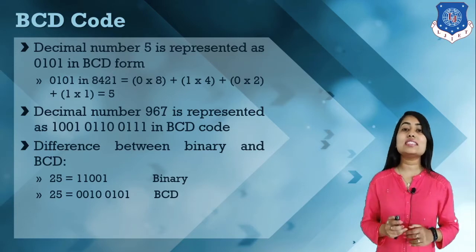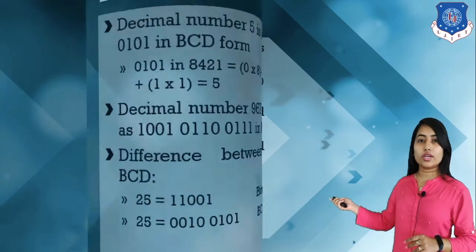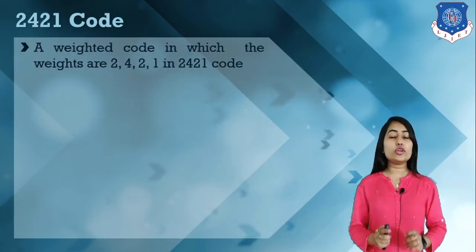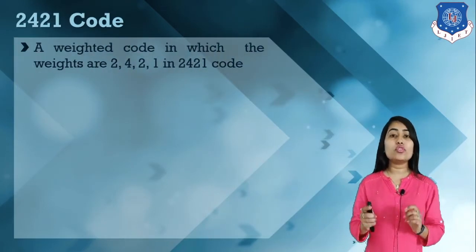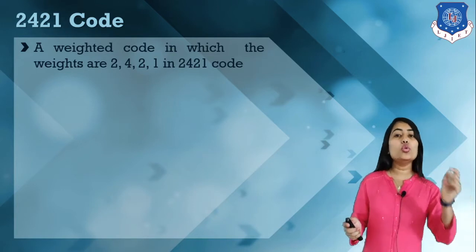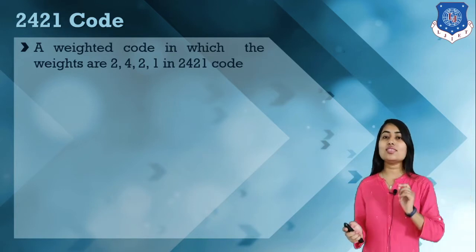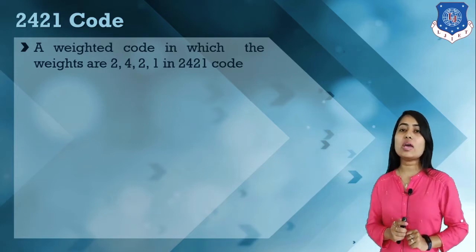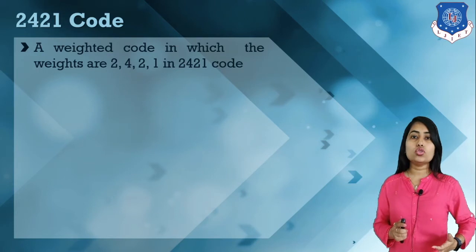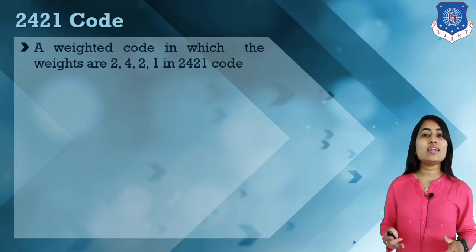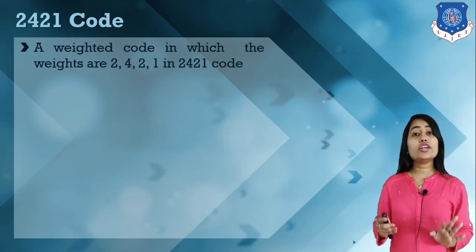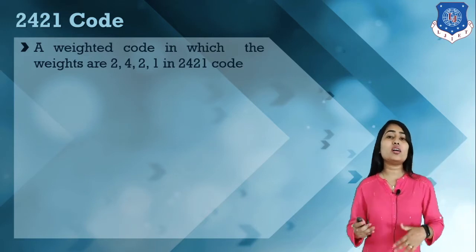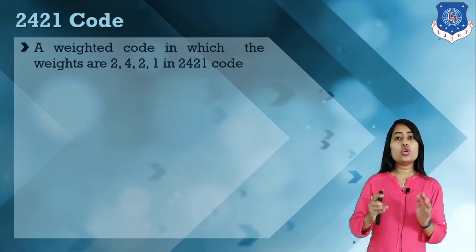Now let's discuss the next one, which is the 2421 code. This 2421 code is a weighted code which has the weights 2, 4, 2, 1. But now here we have a question: which 2 is used? For example, we have the decimal number 2. So how can we represent this 2 in binary format, considering the first 2 or the third 2?